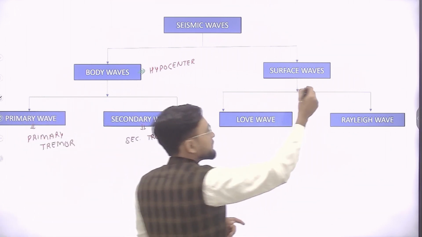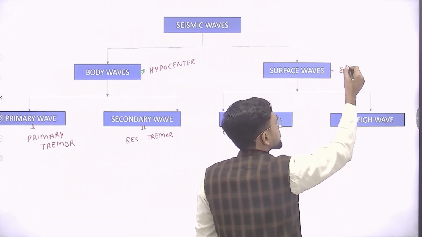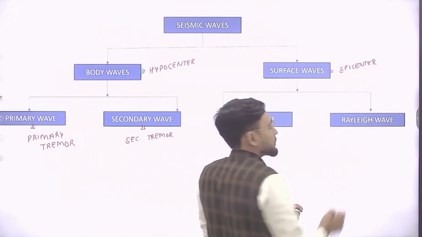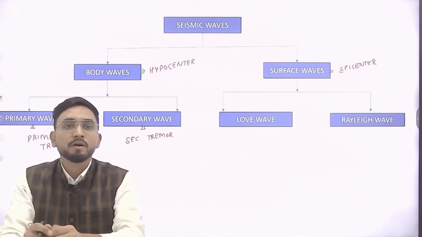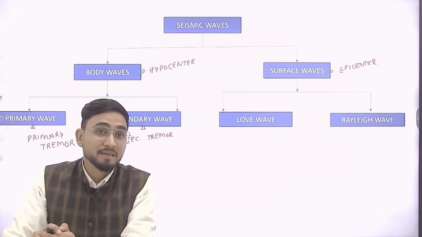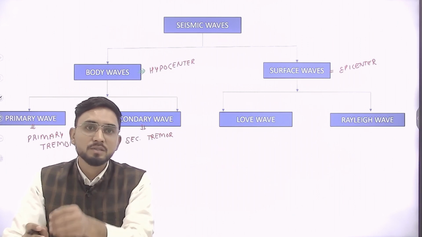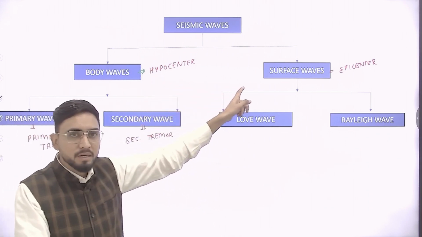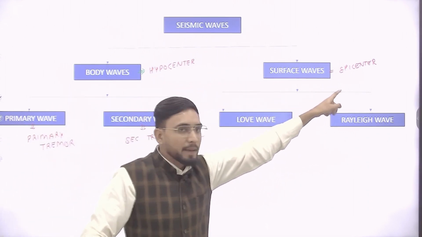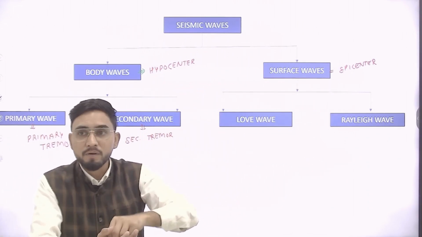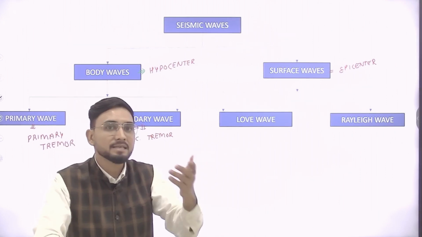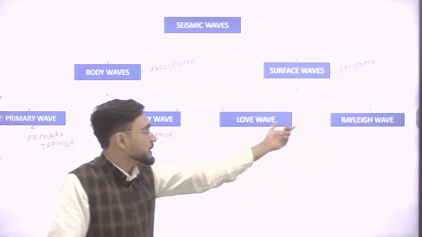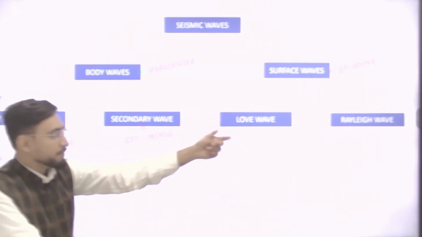And these surface waves originate from the epicenter. When the body waves reach the earth surface and start interacting with the surface rocks, these body waves convert into surface waves. So surface waves do not originate from the hypocenter, they initiate from the epicenter, because these body waves interact with surface rocks, exactly perpendicular from the hypocenter, right? They are of two types, Love waves and Relief waves or Rayleigh waves.